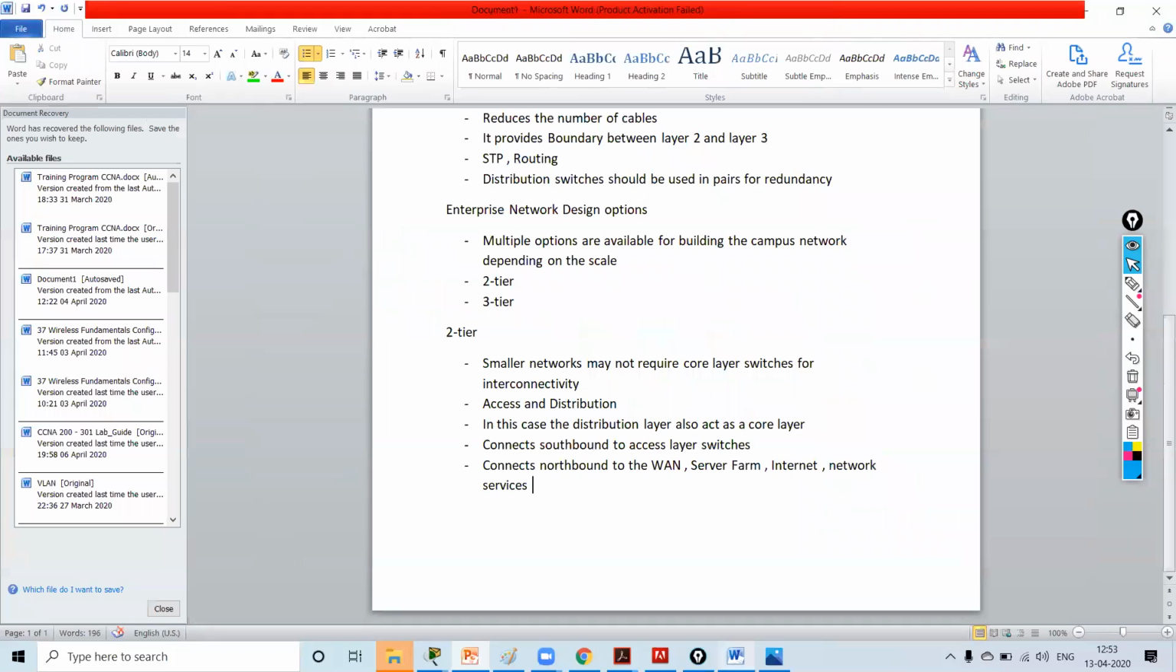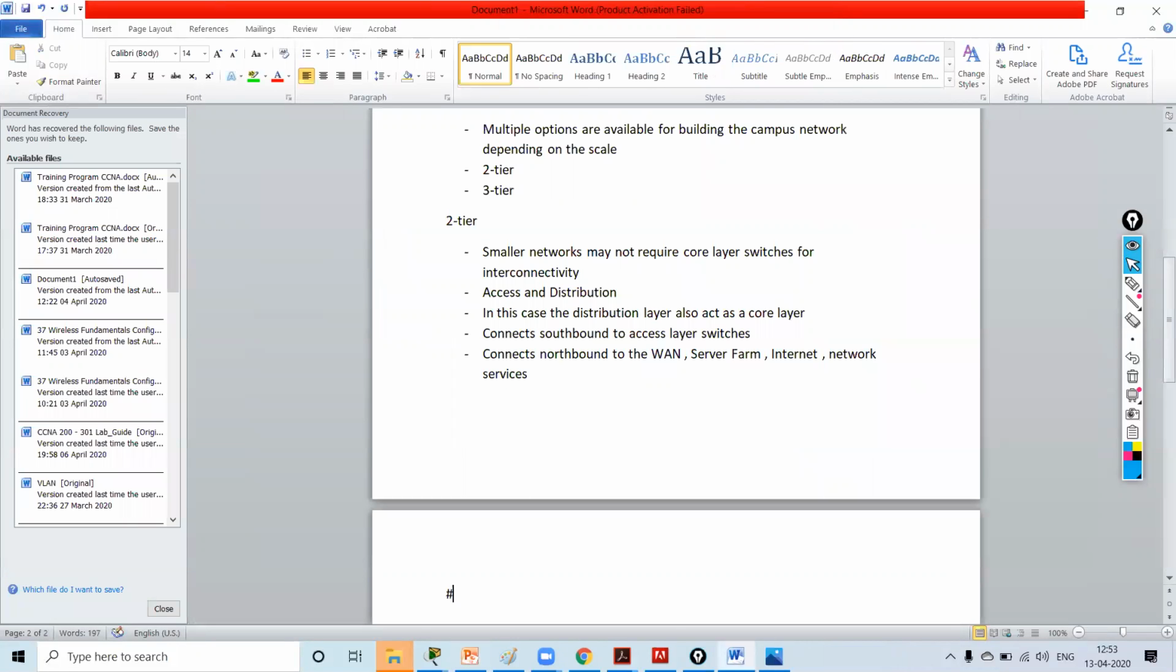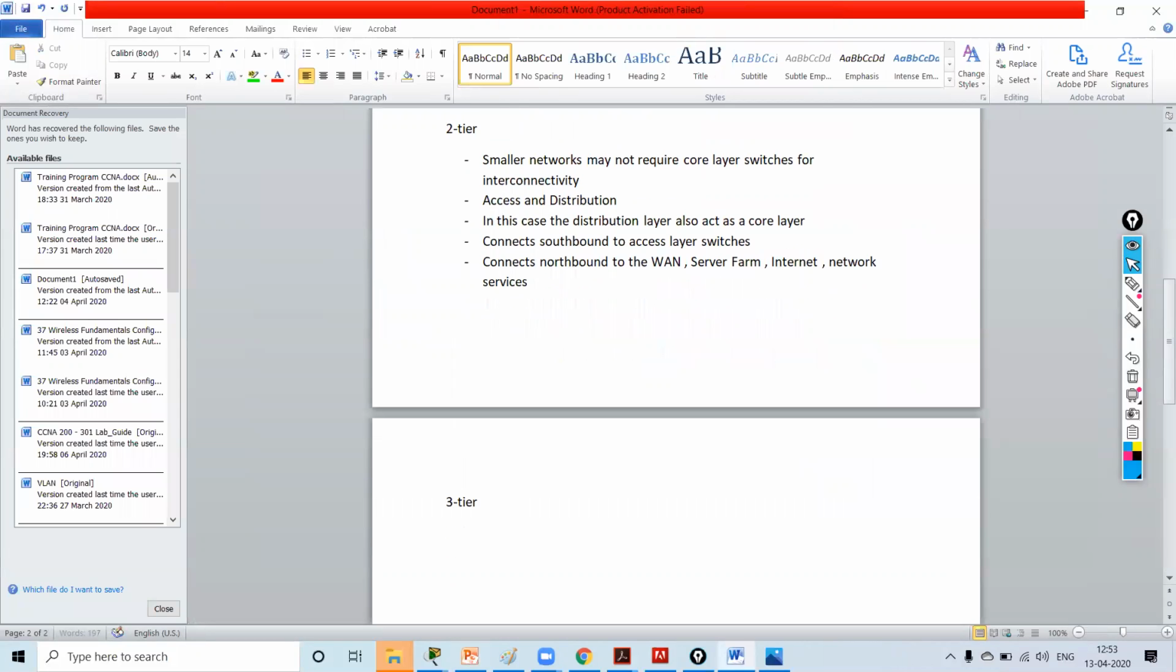Now we'll see some theory part of three-tier also. Are there any connectivity issues? No, I just want to connect with my system across this one. Okay.